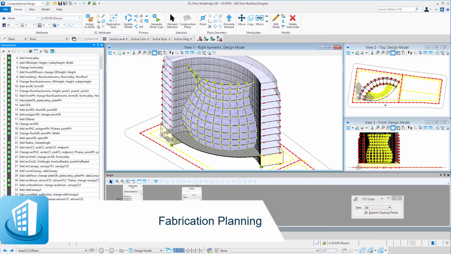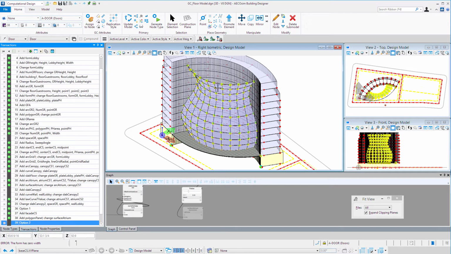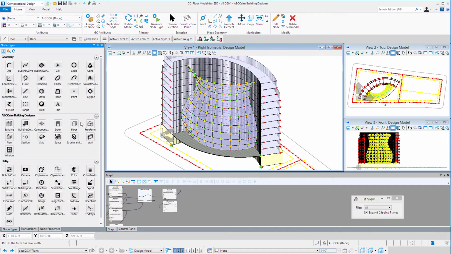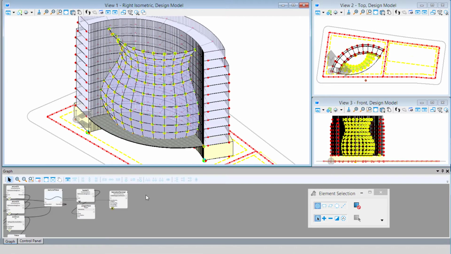In this session, we're going to use the fabrication node in order to create the two-dimensional geometry for this curved facade. And in that way, you would actually have what you need to fabricate these panels and put together the facade. So I'm going to go to my node types, and I'm going to select the fabrication planning node under the geometry group. I'll drag and drop that on the graph.